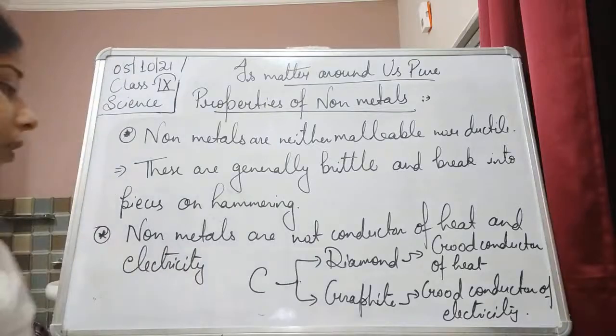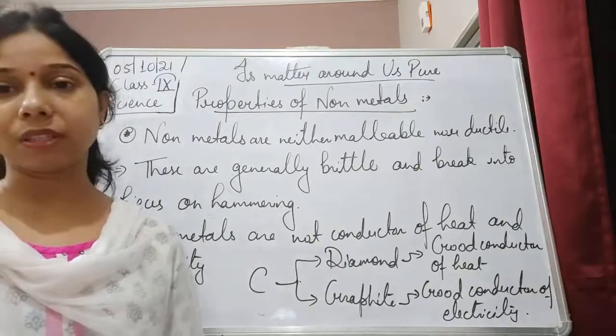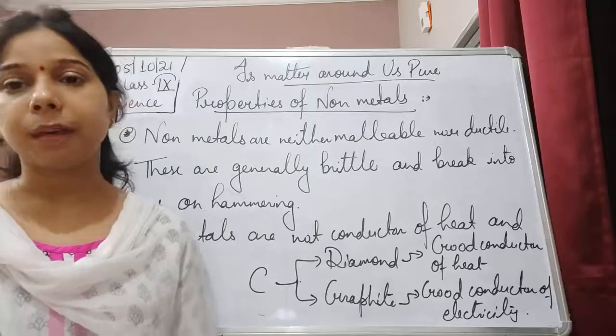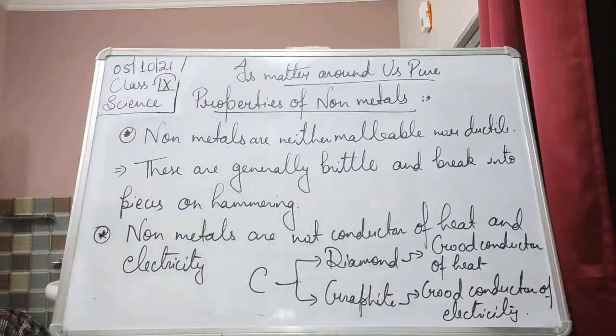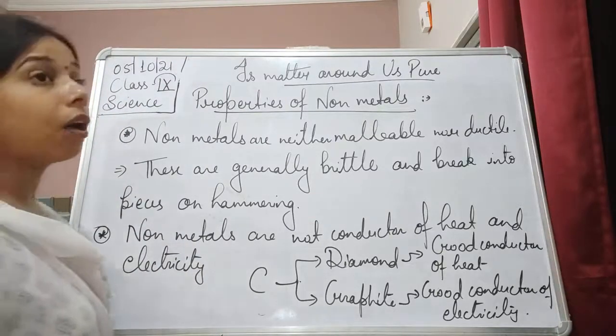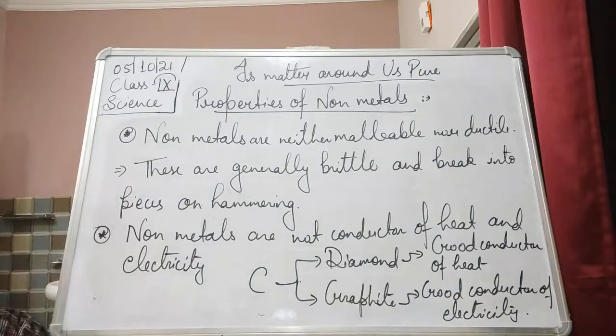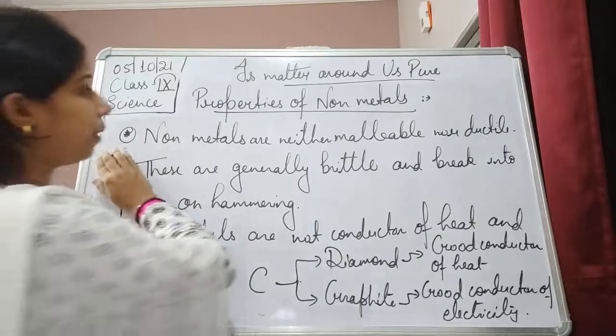Okay, so in carbon, graphite is a good conductor of electricity, while diamond is a good conductor of heat. Then, non-metals are non-lustrous and have a dull appearance.